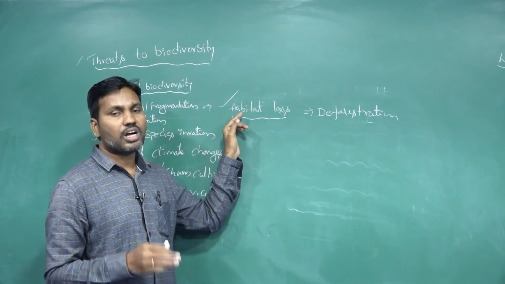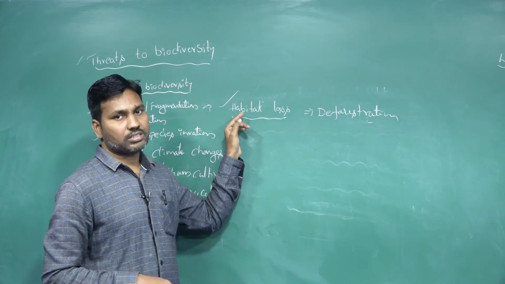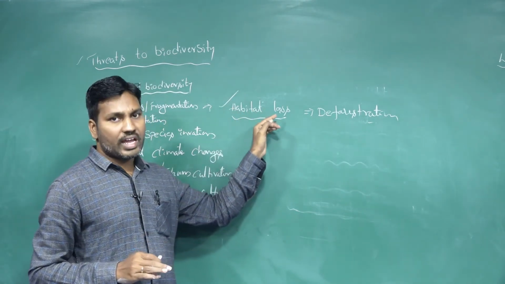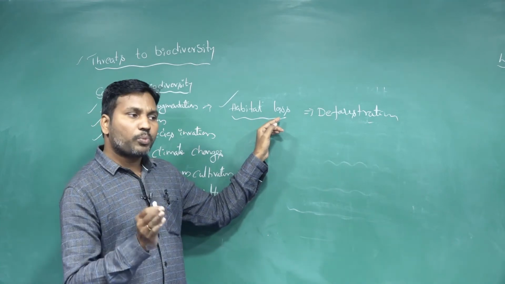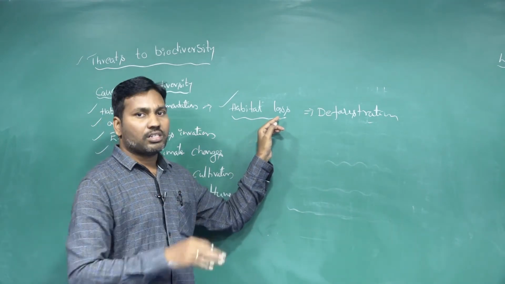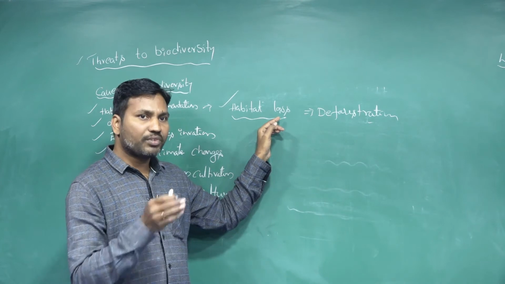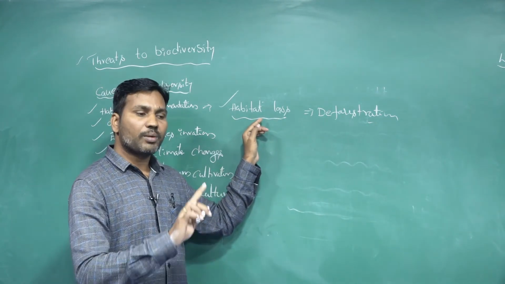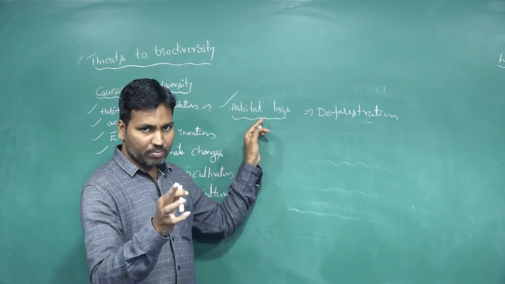The loss of habitat occurs. So when they lose their habitat, to protect themselves from predators or to survive in nature, they migrate from those places to other places.